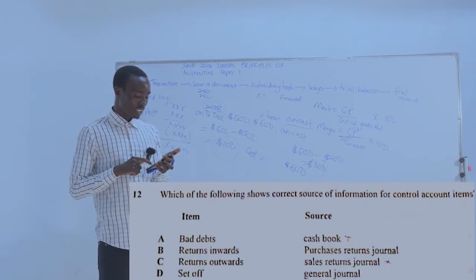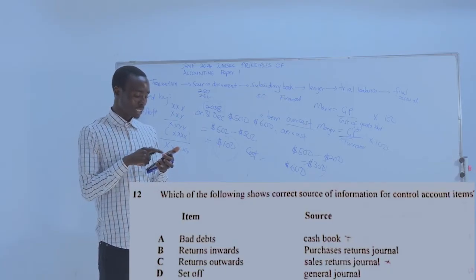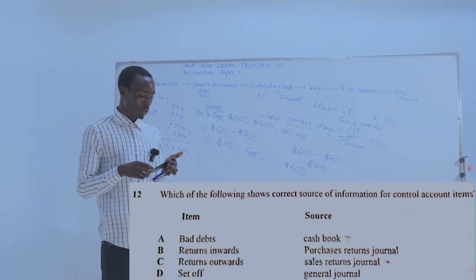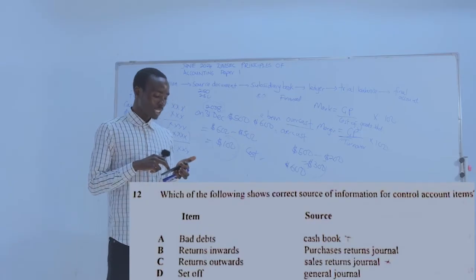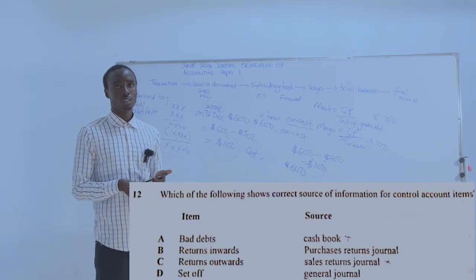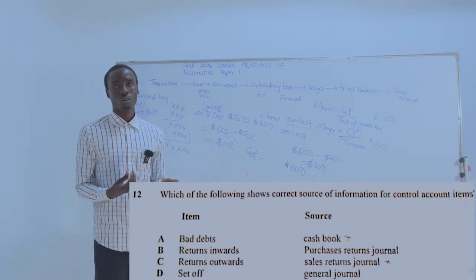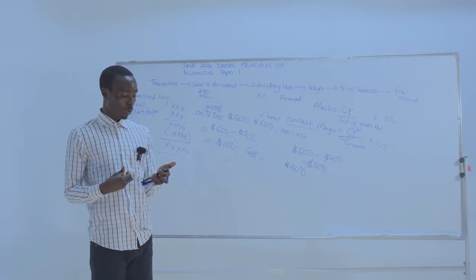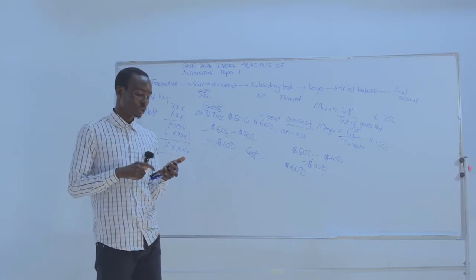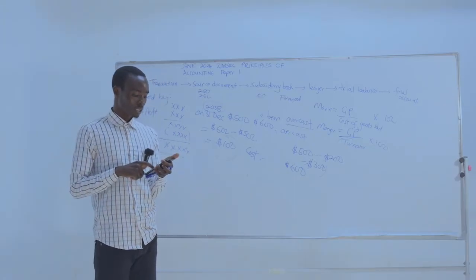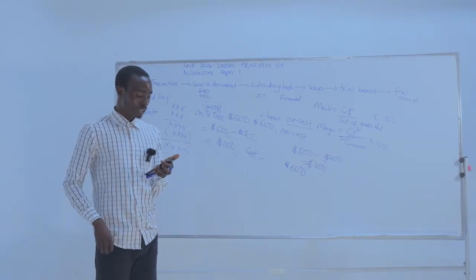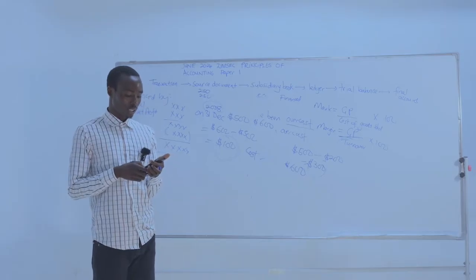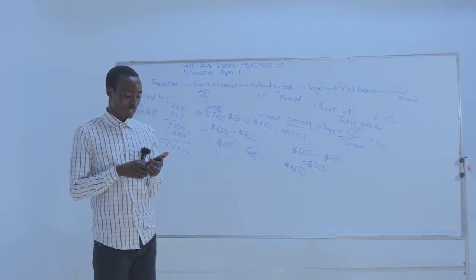Returns inwards. The item is returns inwards, and the source is the purchases returns journal. Right. Returns inwards do not appear in the purchase returns journal, because the purchase returns journal is where we record returns outwards. So returns inwards do not appear in the purchase returns journal. Right. C, we have got returns outwards. The source is the sales returns journal.